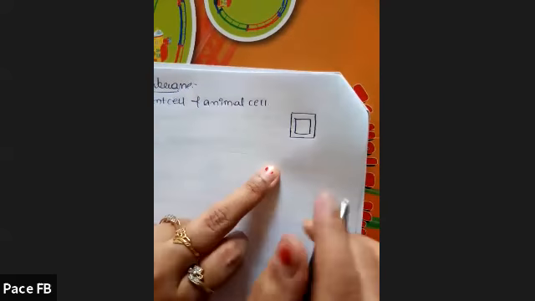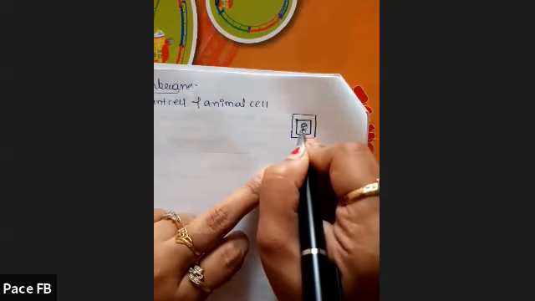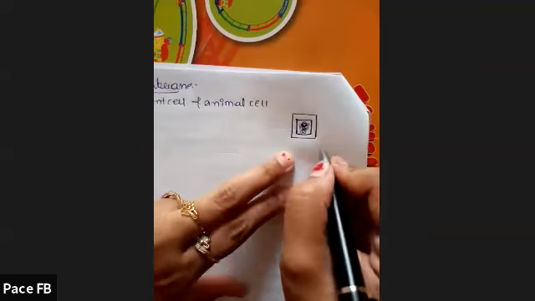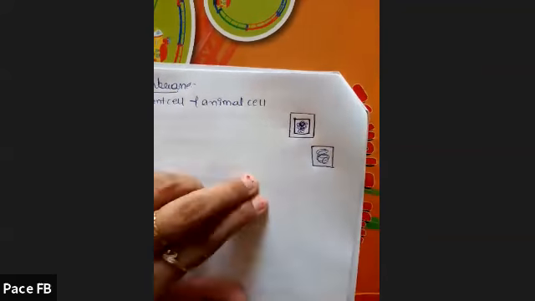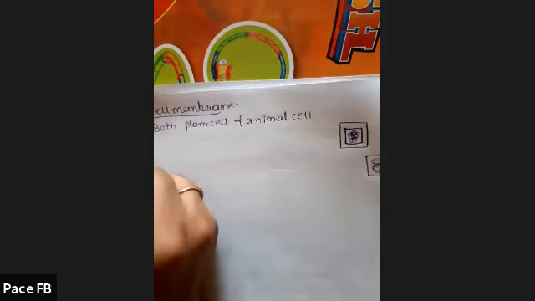The inner box will be the cell membrane, and then comes the fluid part, the cytoplasm and all. But in animal cell, it is just a single cell membrane and the materials. Clear? So cell membrane is present in both plant cell and animal cell.